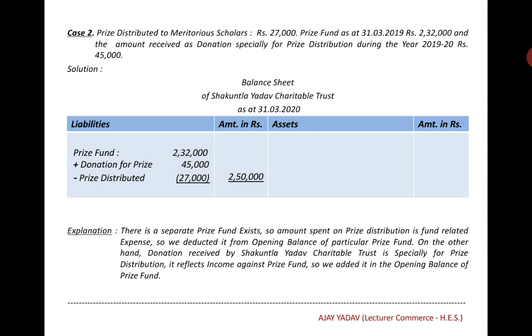On the other hand, the donation received by Sakuntala Charitable Trust especially for prize distribution reflects income against the prize fund, so we add it to the opening balance of the prize fund. After adding donation and deducting prize distribution, the prize fund figure comes to 2,50,000. It will be shown on the liability side of the balance sheet.